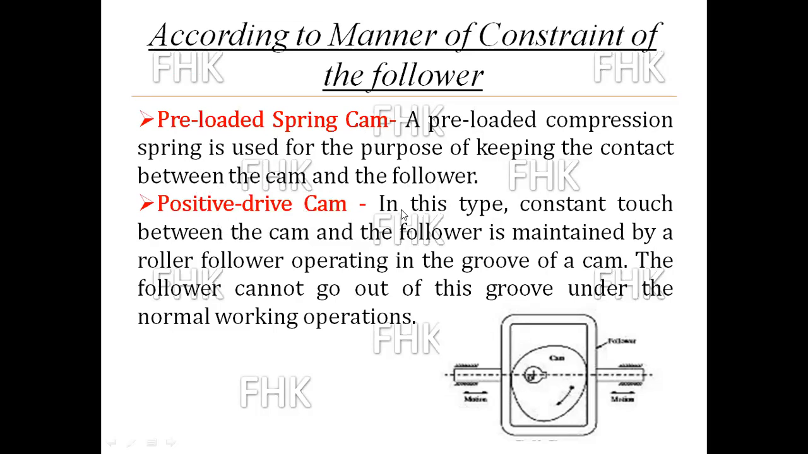And in the positive drive cam, constant touch between the cam and the follower is maintained by a roller follower operating in a groove of the cam. The follower can't go out of this groove under normal working conditions. So the basic difference between the preloaded and positive cam is that constant contact between cam and follower is maintained by a preloaded spring or closed coil helical spring, and in the positive drive cam a spring is not used. That is the basic difference between these two types.